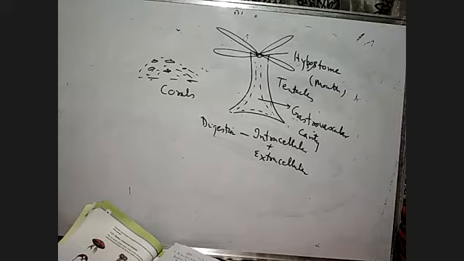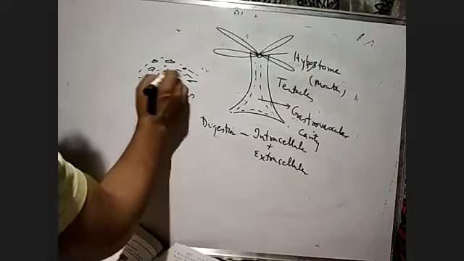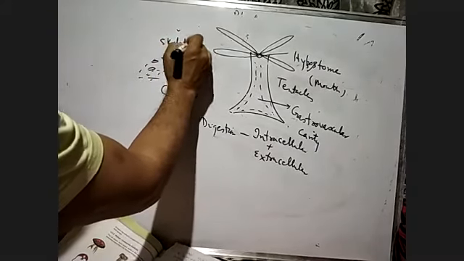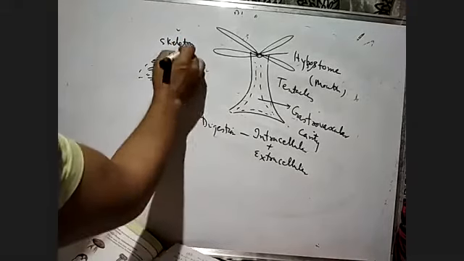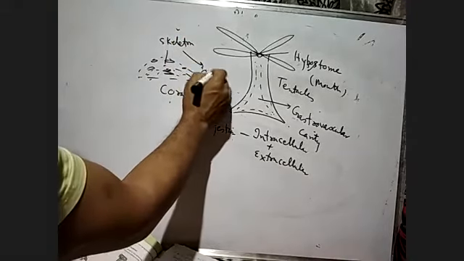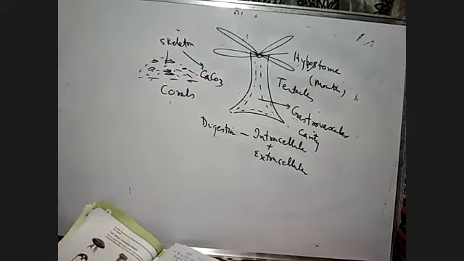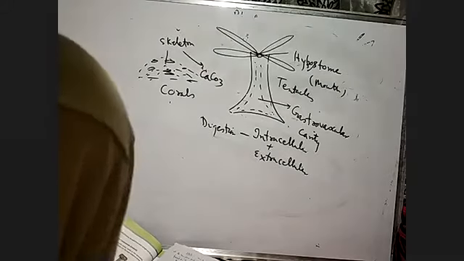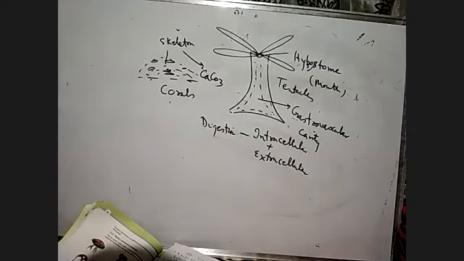They have a peculiar type of skeleton, and this skeleton is composed of calcium carbonate, CaCO3. You have to know that in some cases, like in corals, the skeleton is made up of calcium carbonate.